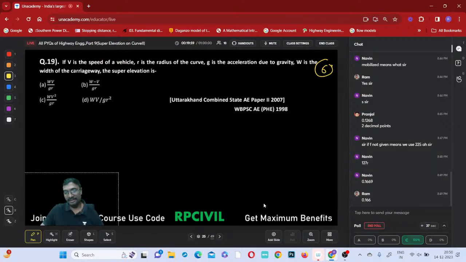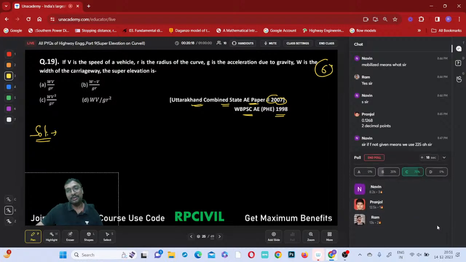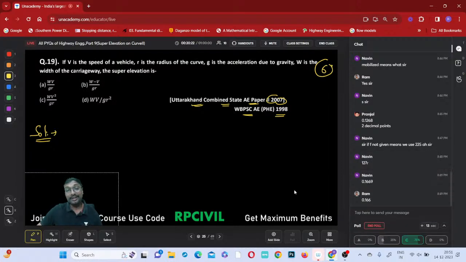This question was given by West Bengal PSC in 1998, and the same question is copied in the Uttarakhand Combined State AE paper 2007. So now you understood how important the previous questions of all other states also are.